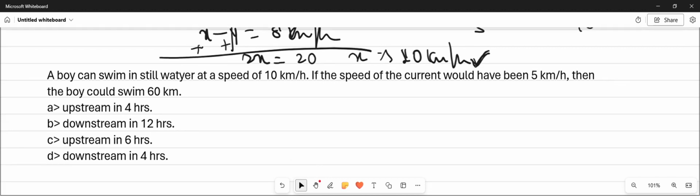Moving towards the next question. There is a slight change in the language, but our concept would remain the same. A boy can swim in still water at a speed of 10 km per hour. If the speed of current would have been 5 km per hour, then the boy could swim 60 km. Here the direction of the boat is not given, that is, the boy is going either upstream or downstream, so we have to go with the hit and trial method.